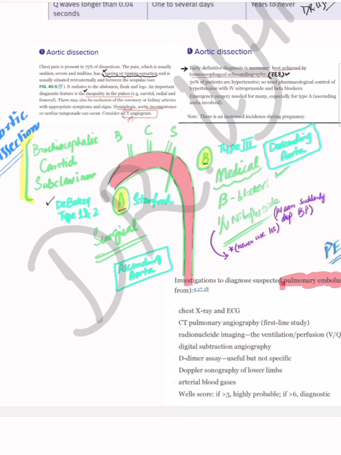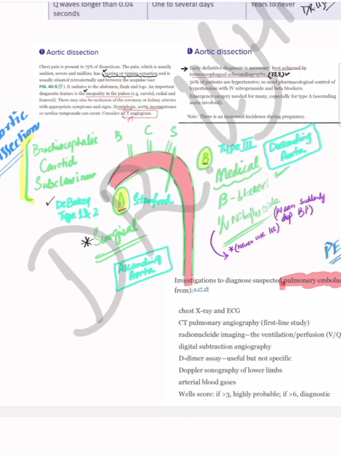Why is it important to remember type A and type B? Because type A is very, very severe. It involves the ascending aorta or arch of the aorta, and it should be managed surgically. While type B is relatively milder than type A, it can be managed medically.